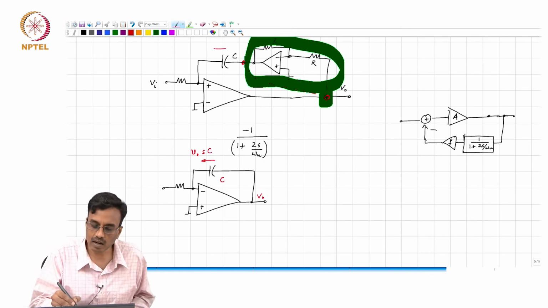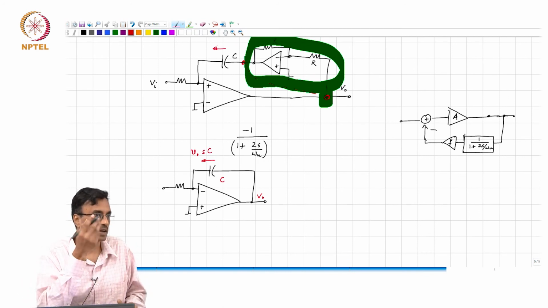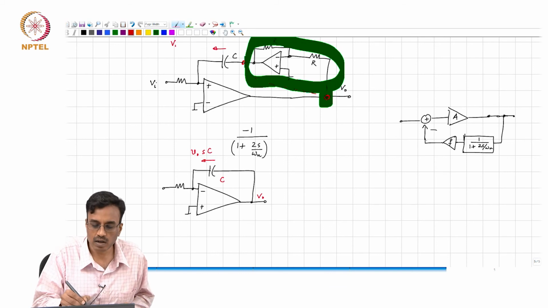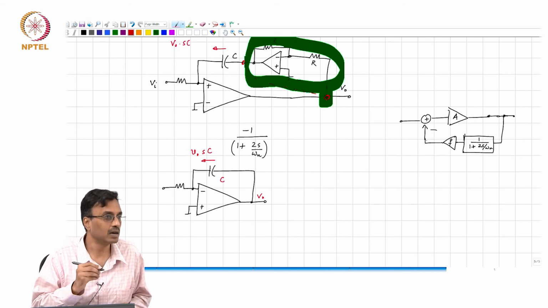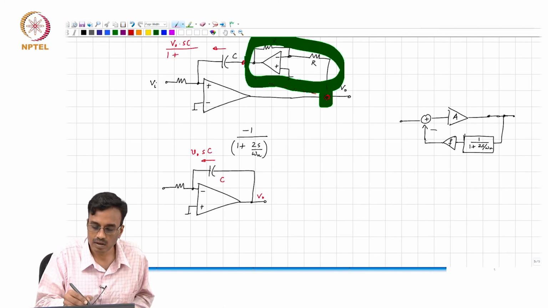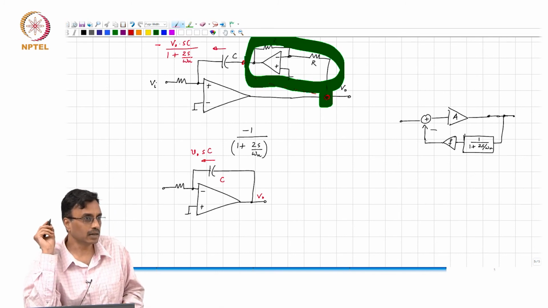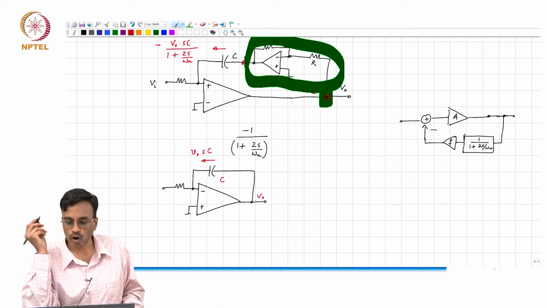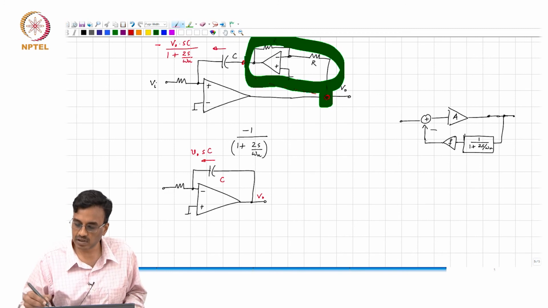Now, what is the current here? It is V naught times SC times 1 over 1 plus, apart from the negative sign, 2s over omega u, correct? So, what comment can you make about the transfer function that you get?